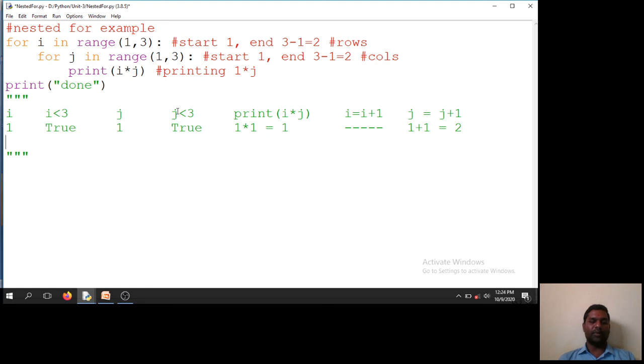So now i is still 1, i less than 3 is true, and j becomes 2, and j less than 3 is true. Here i into j gives 1 into 2, equal to 2. Now what will happen? Here no condition is there.